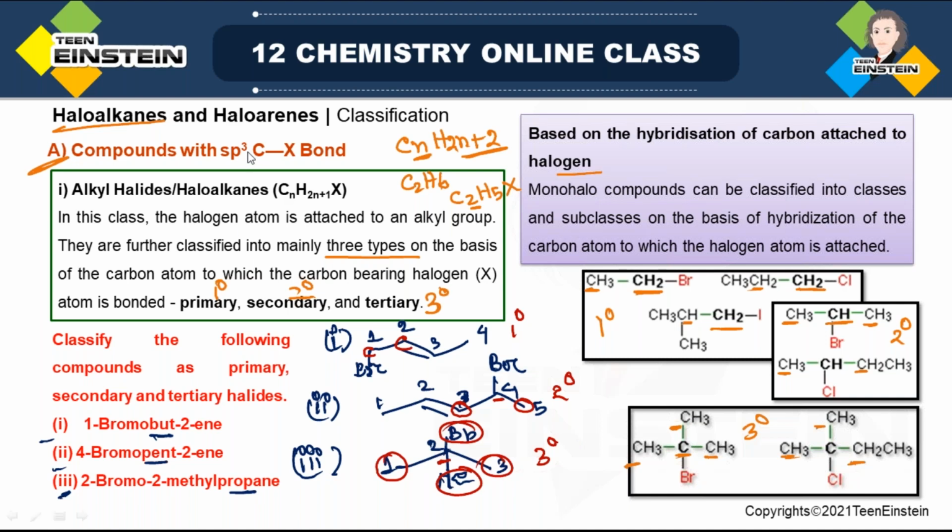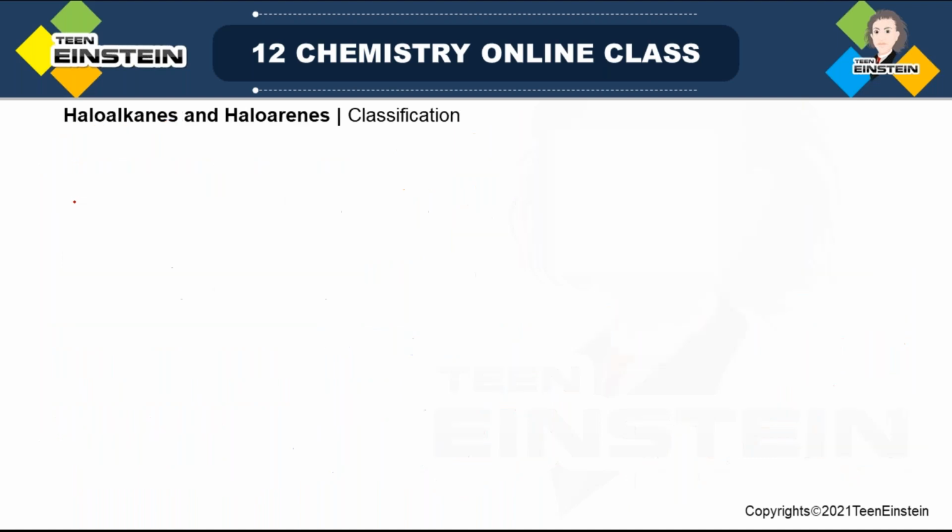Though you may think that why I am talking about sp2, because it is all about sp3. But sp3 carbon is that carbon with which halogen is attached. But that doesn't mean that in rest of the part of the molecule you will not have sp2. It may be or it may not be. So when it is not present in rest of the part, then this is the first type, alkyl halide, but it may be present in the other part of the molecule. So now we will focus on that.